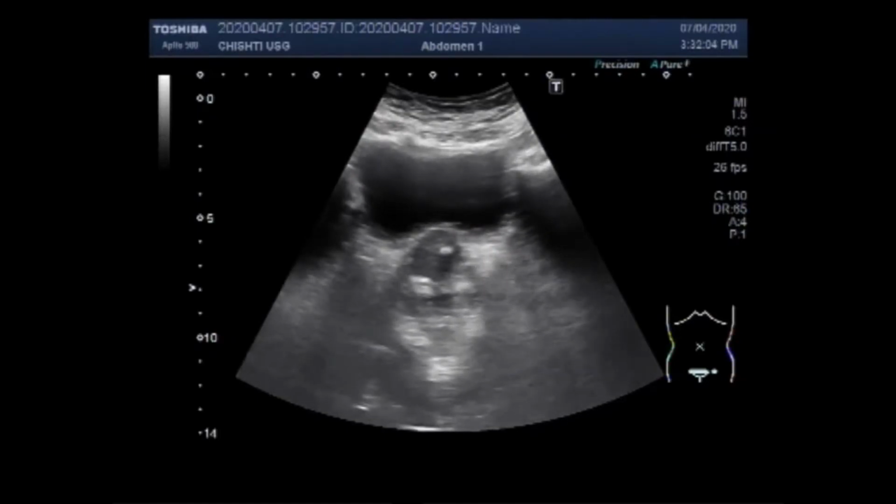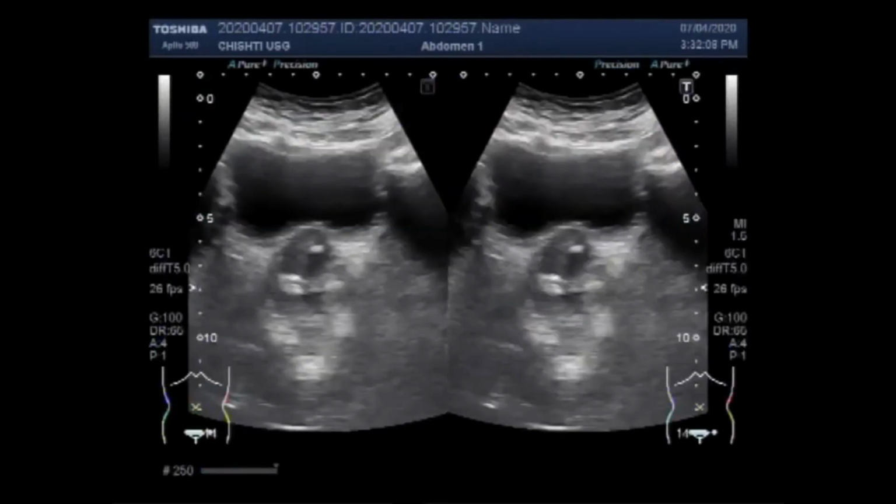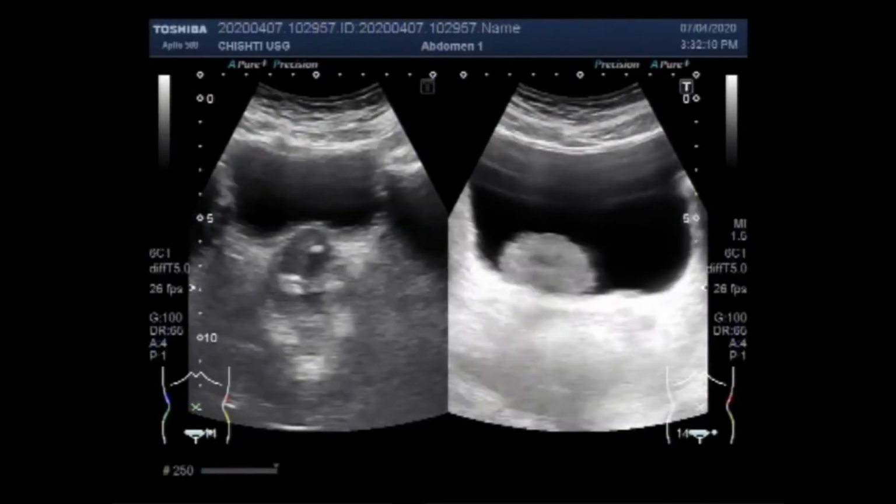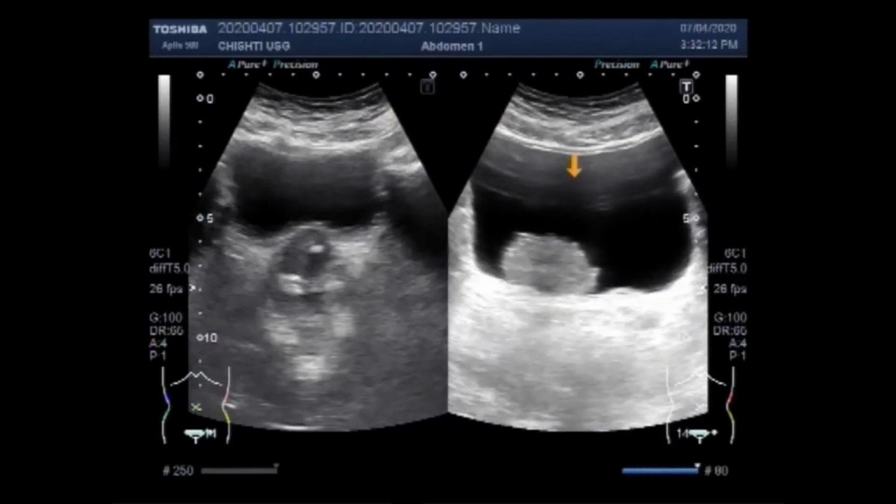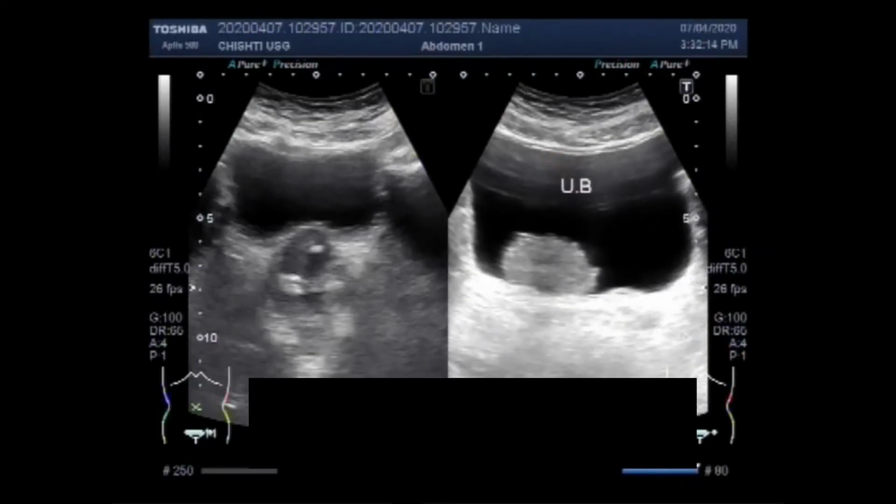Now you can see the enlarged prostate, and this is the large growth in the urinary bladder.